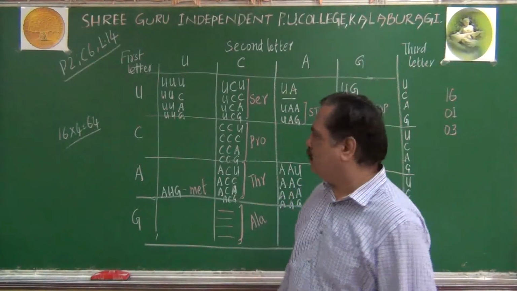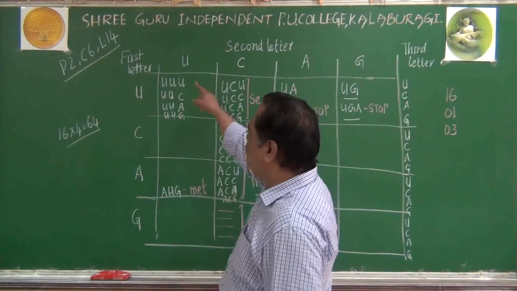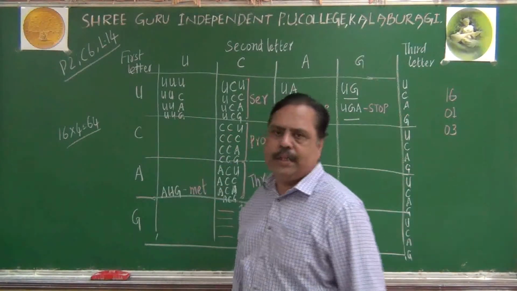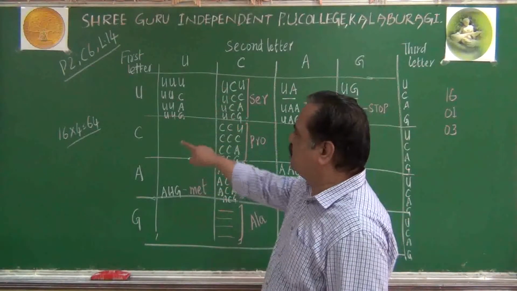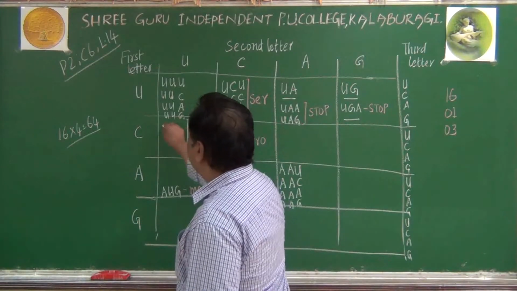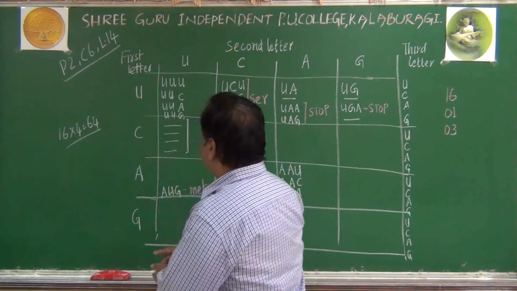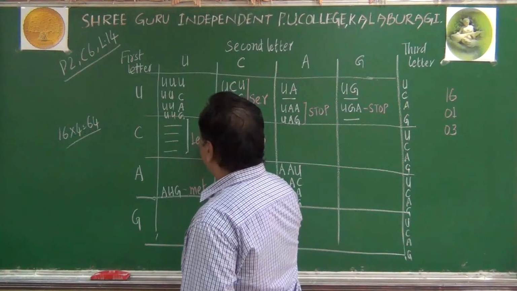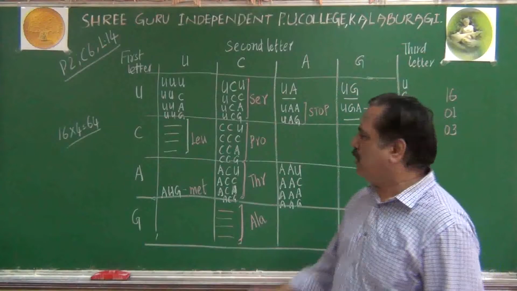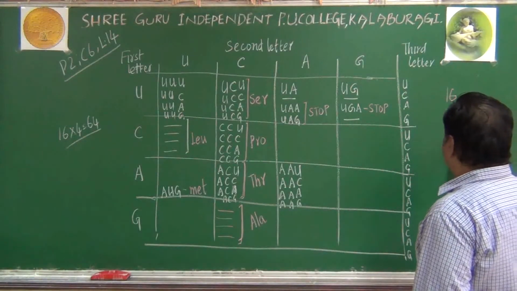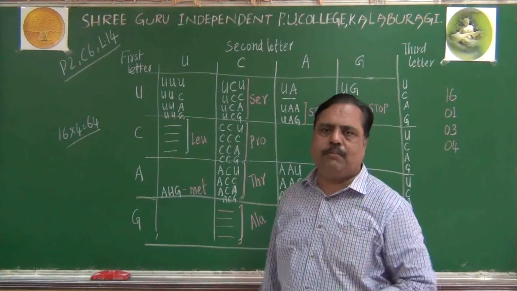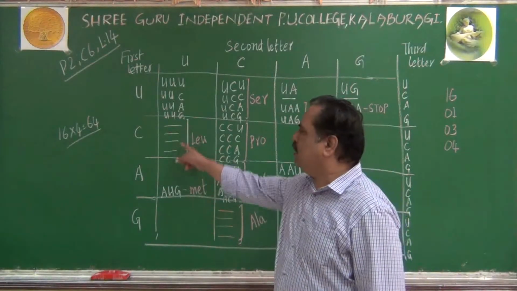In addition to this, please listen. In the first column, second square, that means it starts with letter C, these 4 codons code for leucine amino acid. Remember, it codes for leucine. That is 4 codons I am talking. You can check them with your textbook also. I may make some mistakes. Anyhow, leucine they are coding.